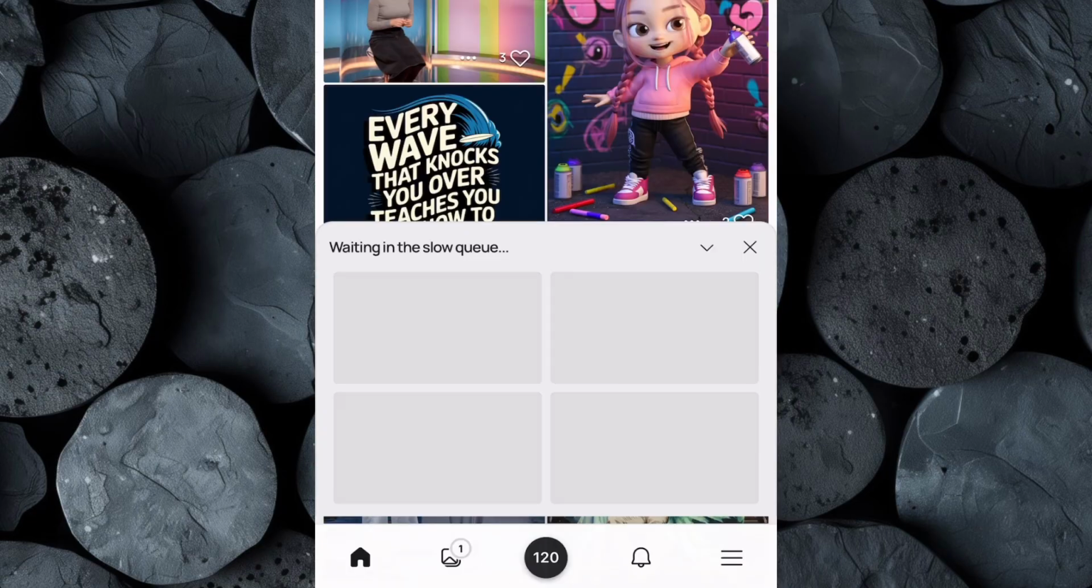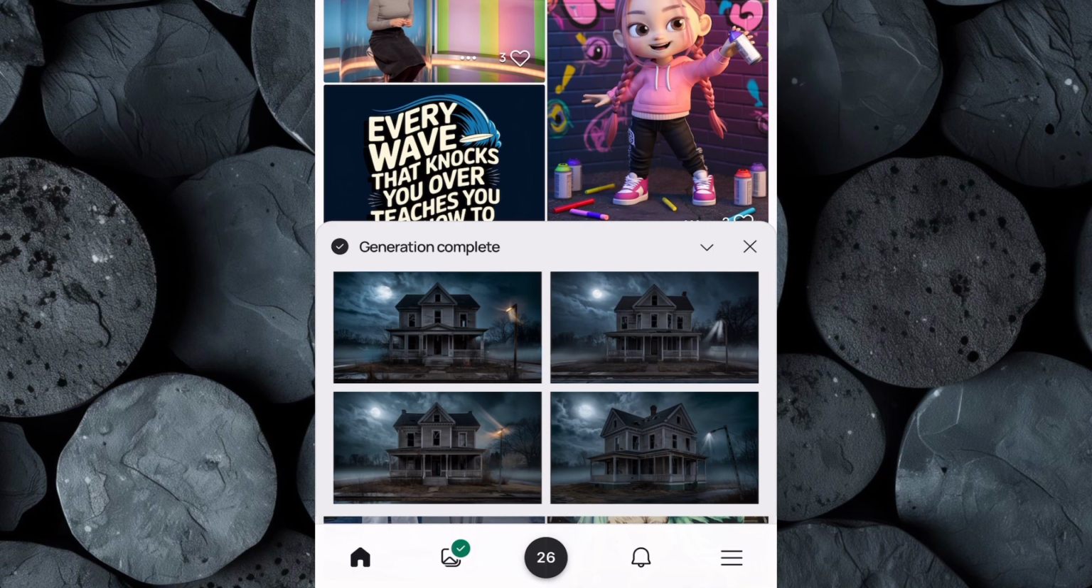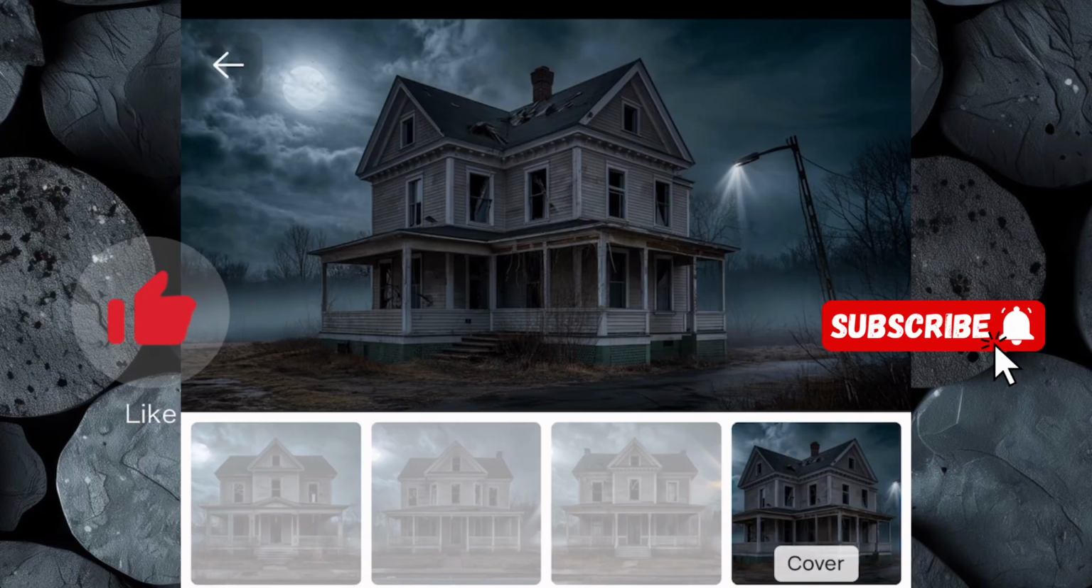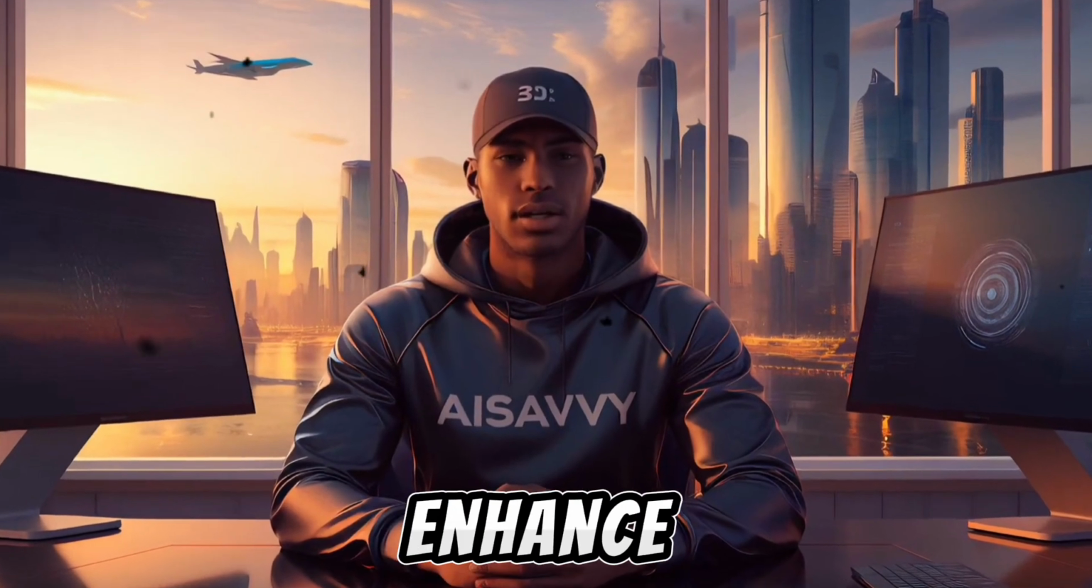Click Generate, and within a few moments, Ideogram will create multiple high-quality images based on the description. Now take your time to examine the generated images and select the one you prefer. Once you find the perfect image, download it to your device. Now repeat this process to generate the rest of your images. The next step is to get background music to enhance our video.